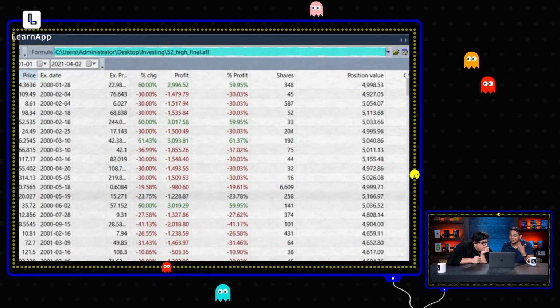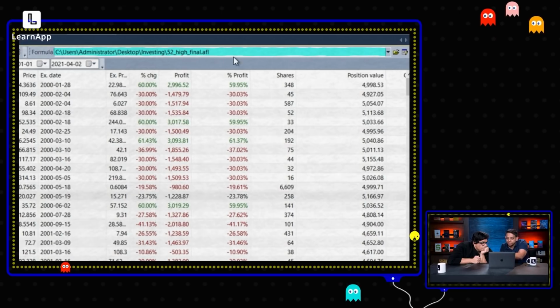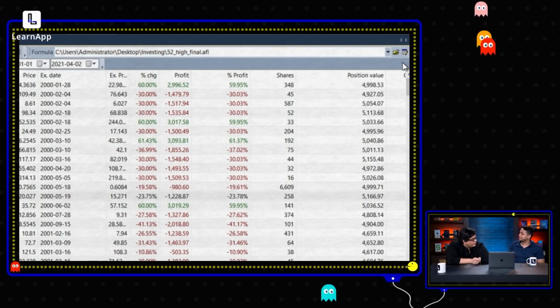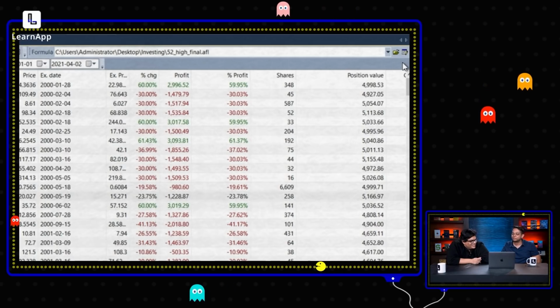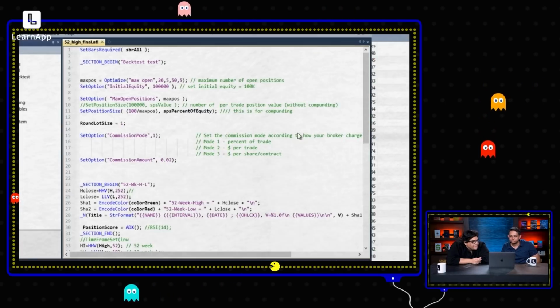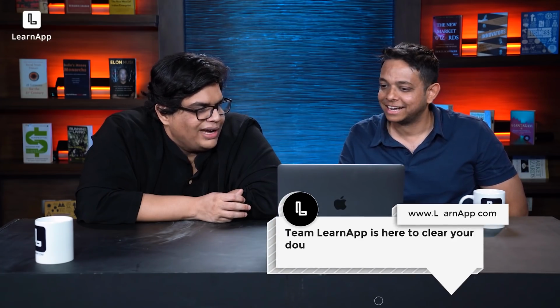So here we can actually write some code, and we've written over here a code called 52 high final. Final because there were many codes. And this is what the code looks like. Do you want me to explain? No, it's fine. This is a separate course altogether. The coding course. Comment below if you want that. So you guys wrote a code. What does this code do? So the code does exactly what we wrote here. The on system, panel.